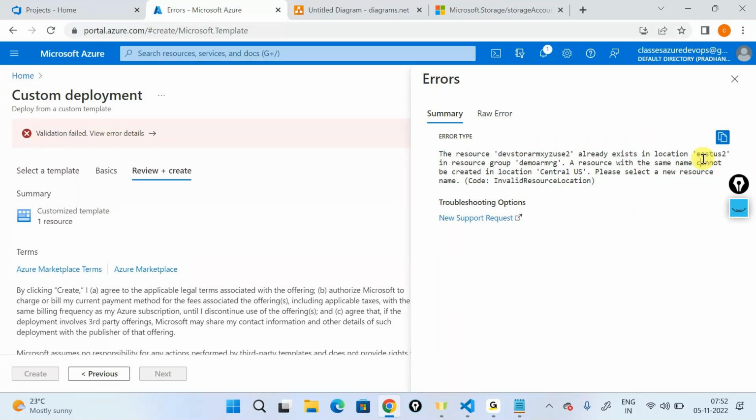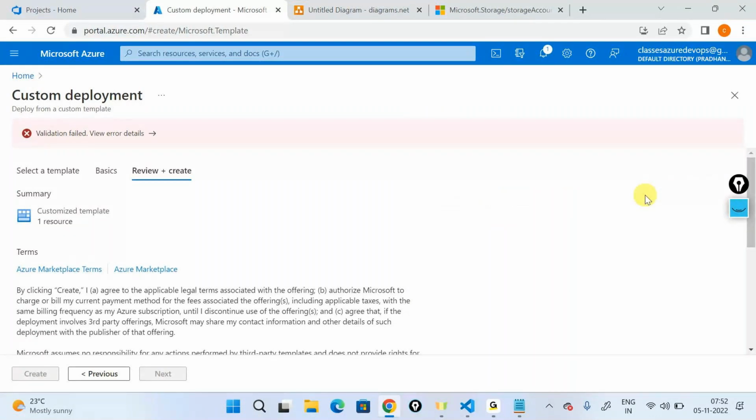The template says, okay, fine, I cannot update your location. This is something that I cannot do, something that I will not do. Then what should I do? It's telling me something very simple: just go ahead and change the name of the resource. That's when I can go ahead and create something for you.